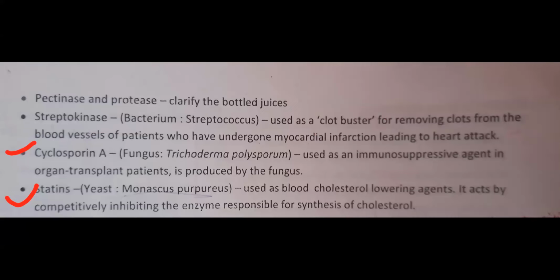Let's go to the next, cyclosporin A. Cyclosporin A is produced by a fungus. Streptokinase is easy because of the word Streptococcus; you can easily identify that organism. Cyclosporin A, the fungus name is Trichoderma polysporum, which is used as an immunosuppressive agent.